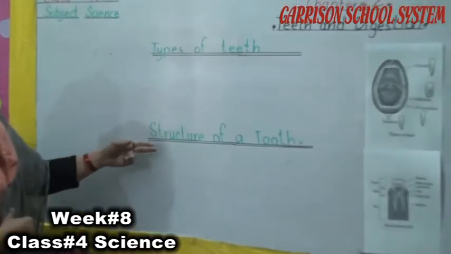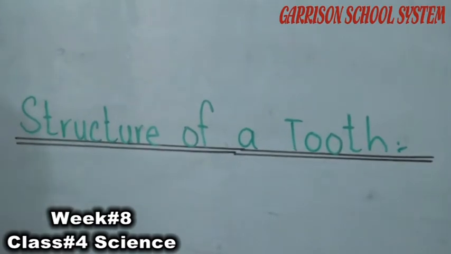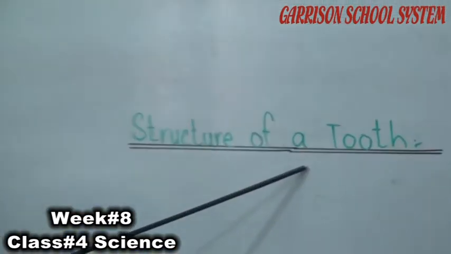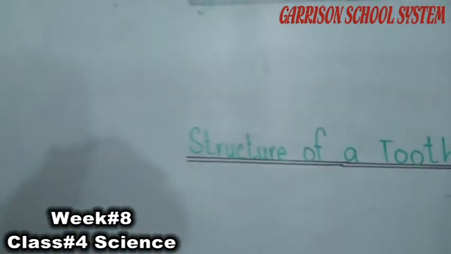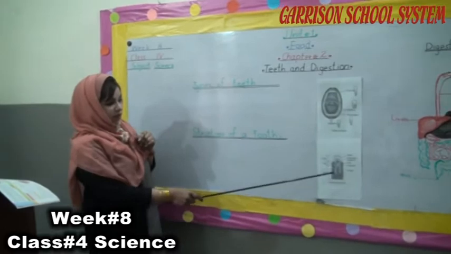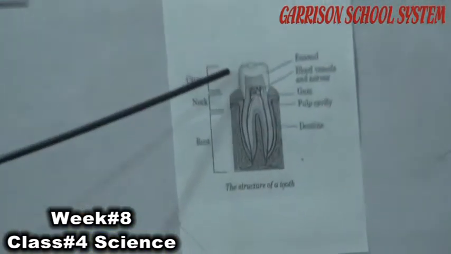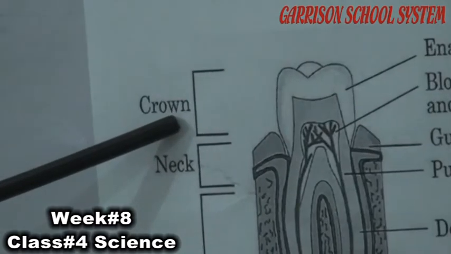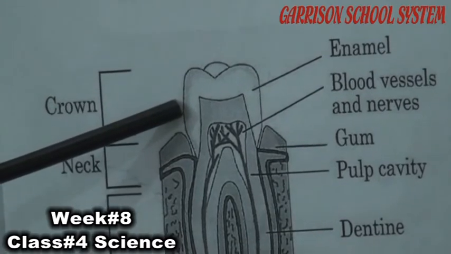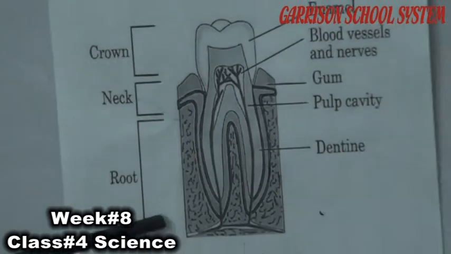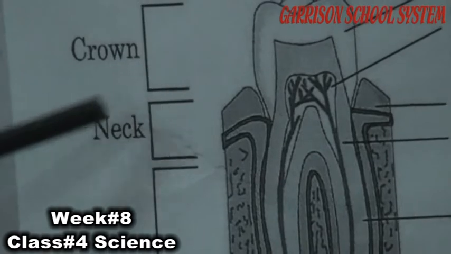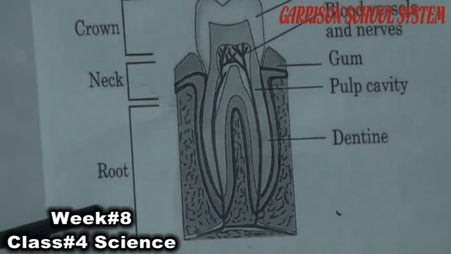Now the next topic is the structure of a tooth. Our teeth are fixed in a soft part called the gums, present in the jaws. The part of the tooth which is outside the gums is called the crown. You can see it in the diagram, and you can see the crown in your jaw also. The visible part of the tooth is called the crown, and the part which is inside the gums is called the root. The neck is the part which joins the crown to the root.